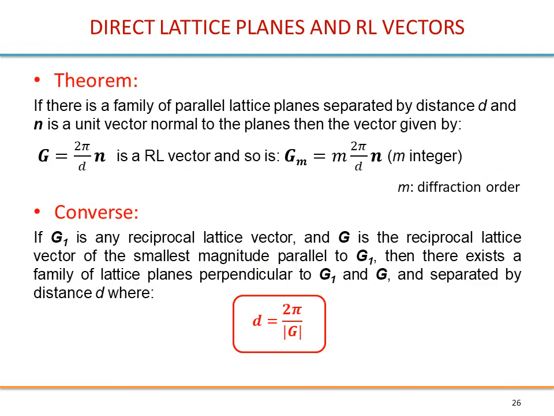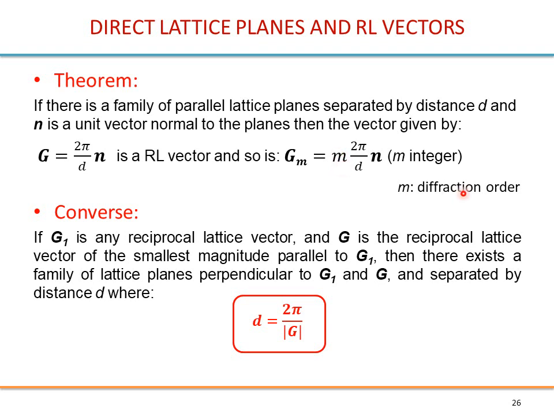What we have just discussed can be put in nice words. The theorem: if there is a family of lattice planes separated by distance d, and n is a unit vector normal to the planes, then the vector given by g equal 2 pi over d n is a reciprocal lattice vector, and so is the same with integer m.